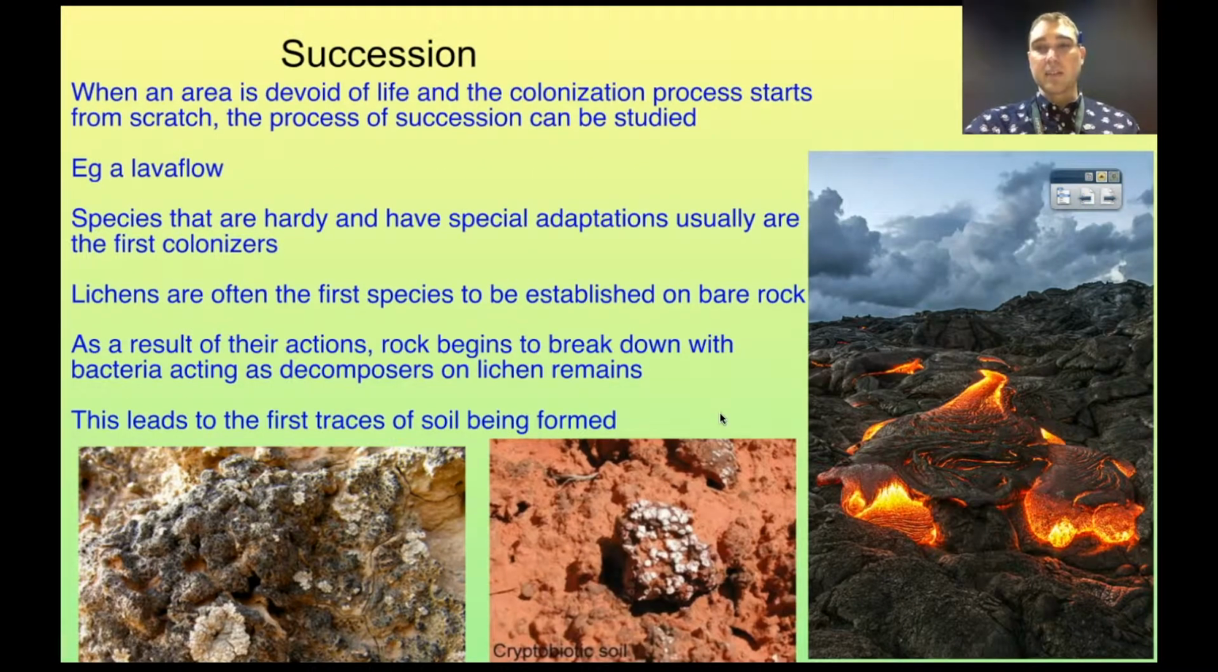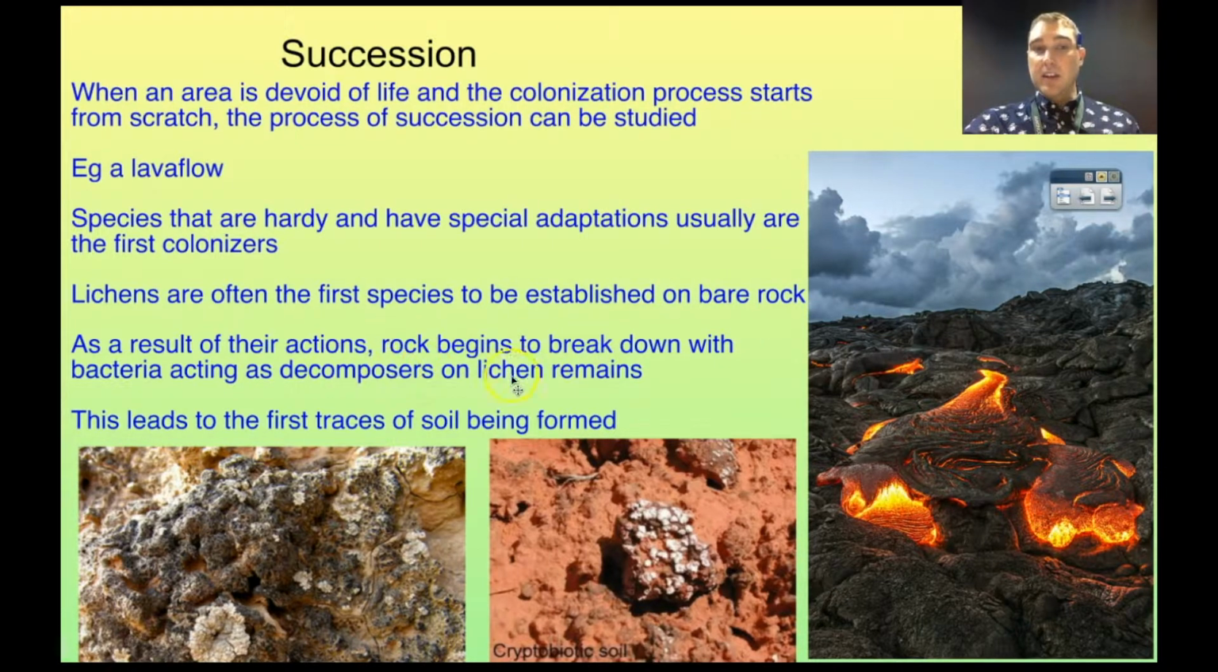If we look at habitats that are completely devoid of life, then we can have a look at succession as it occurs. A good example of this is a lava flow. So this is a lava flow. So the lava coming out of a volcano, it solidifies into rock, and that rock is very, very solid. Over time, we get that rock breaking down, and this is broken down by things like lichens. So lichens will establish themselves on bare rock. The lichen dissolves away the minerals in the rock, and that breaks it up into smaller bits.